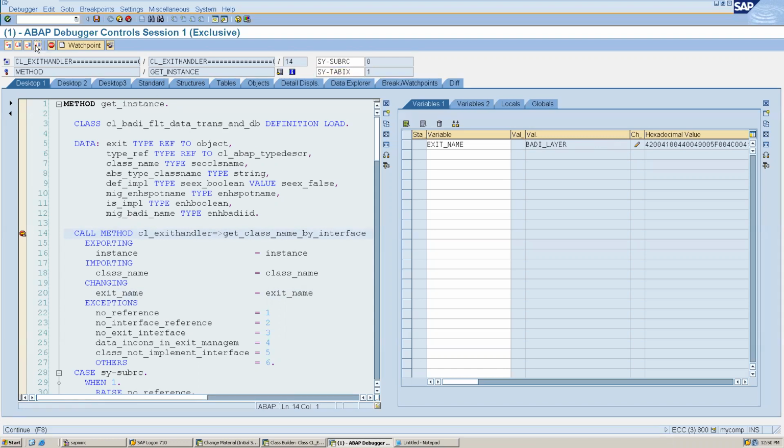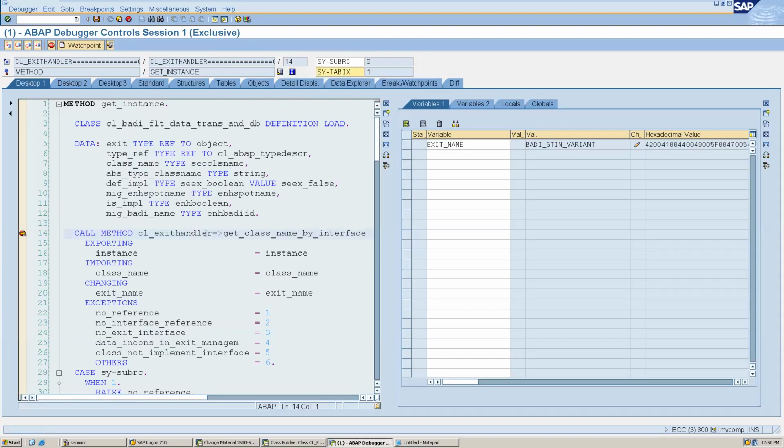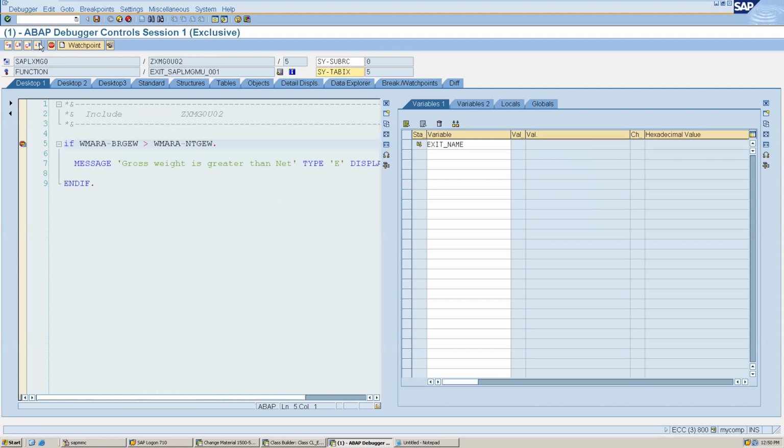Now you can see it is calling all the BAdIs here. But we have to identify the BAdI when we are clicking on the save button, right? So for example, I am making this 126 and I'm clicking on the save button, but it is displaying this message. This we have to remove, right? See, now it has come here. Sorry, not save, F8. See, this logic we have to remove first.